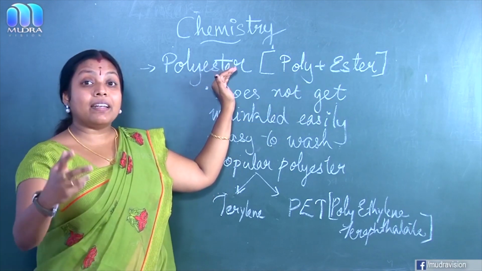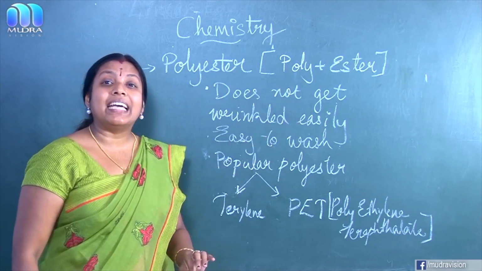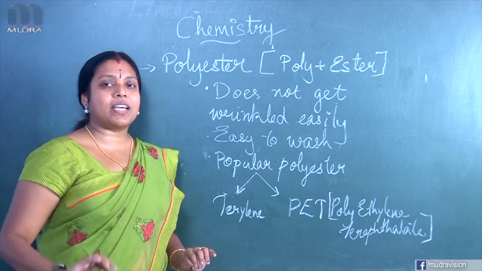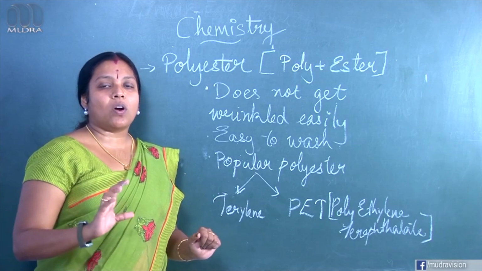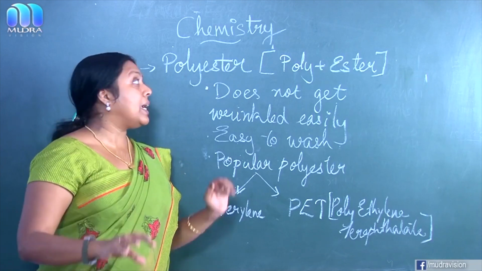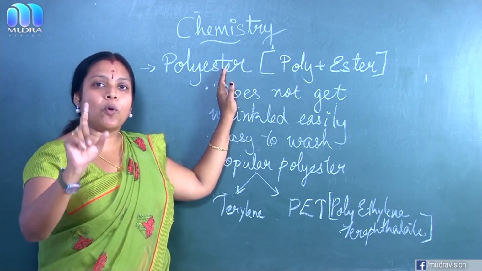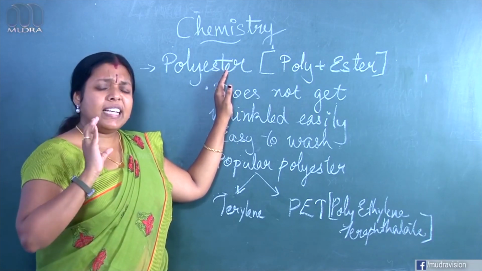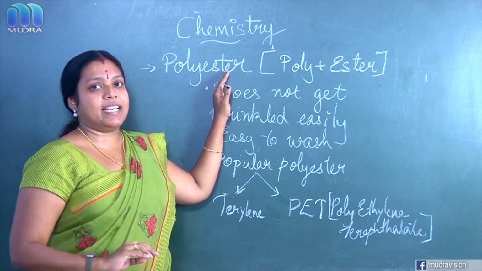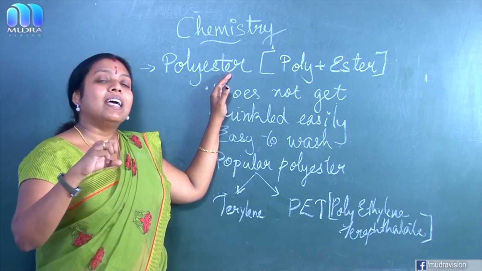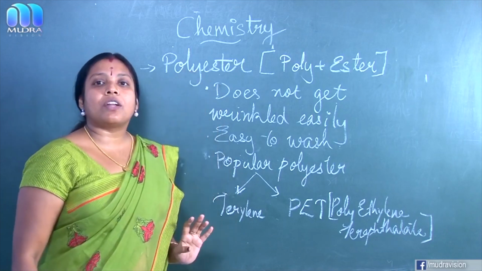Then the characteristics of polyester. It does not get wrinkled easily. First characteristic, it does not get wrinkled easily, and it is very easy to wash the fabrics which are made up of polyester fiber. These are the two characteristics of polyester. The first one is that it remains crispy in nature, which means it does not wrinkle easily. And the second characteristic is that it is very easy to wash fabrics made up of polyester fibers.